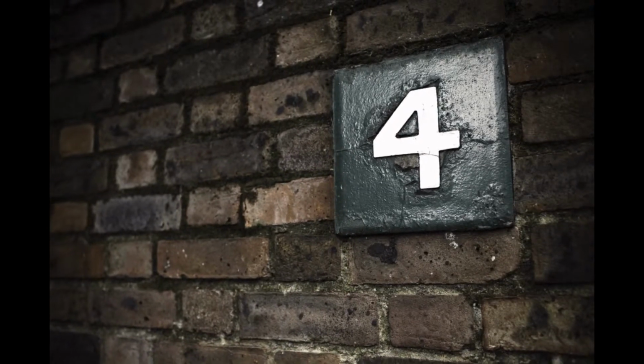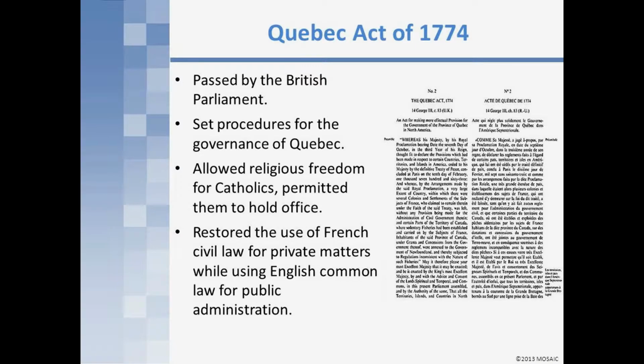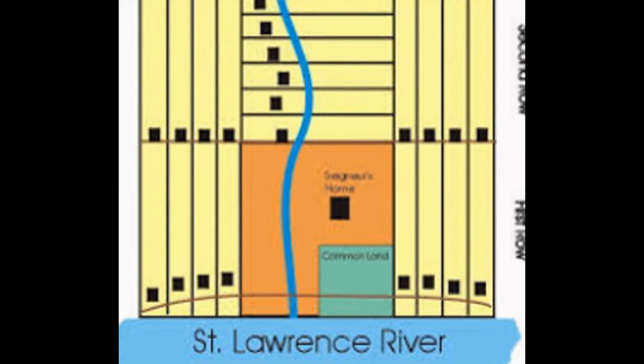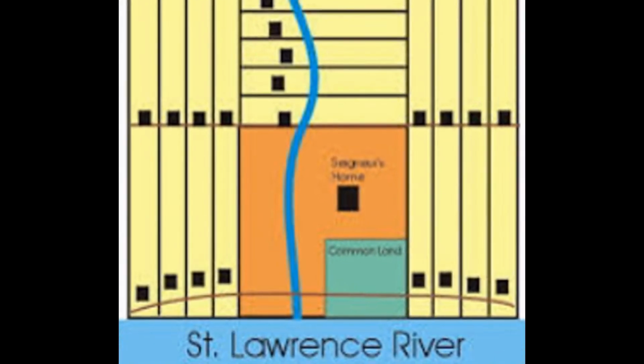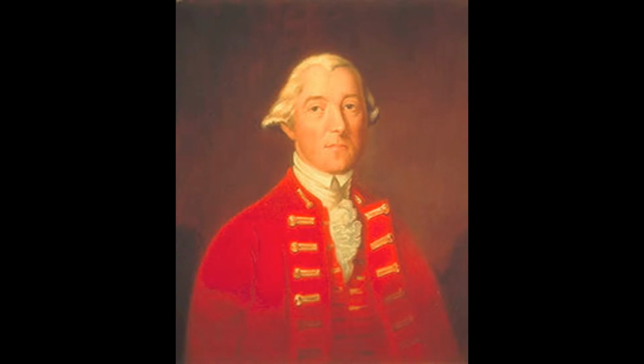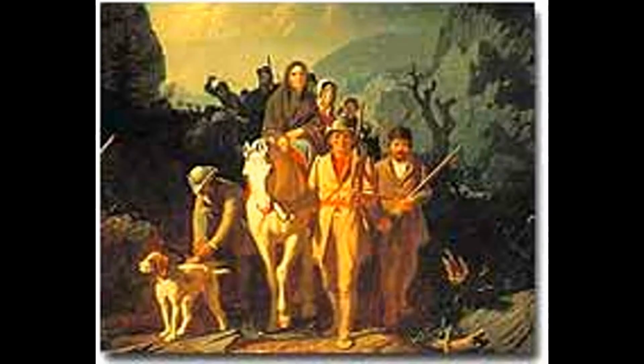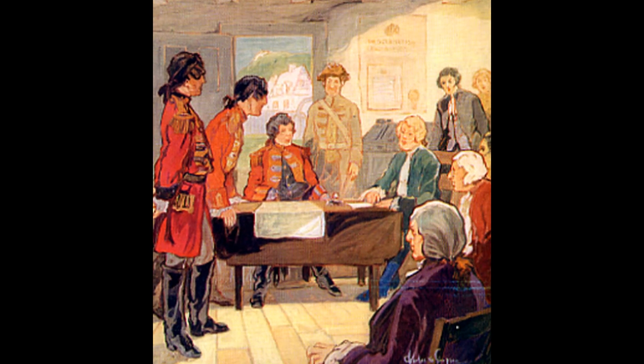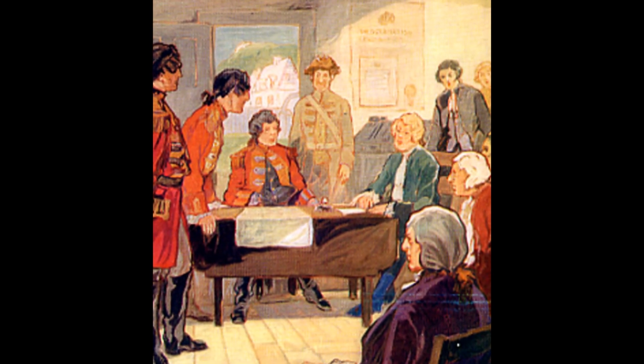Number 4. The Quebec Act. The Quebec Act was a British statute which received royal assent. The Act restored French civil law and British criminal law and provided for continued use of the seigneurial system. The Quebec Act was largely framed by Governor Sir Guy Carleton. Some felt it was an attempt to rectify some of the problems created by the Royal Proclamation of 1763.